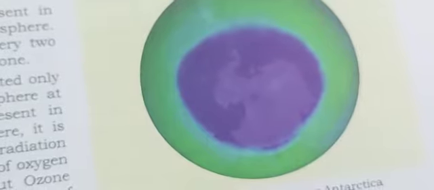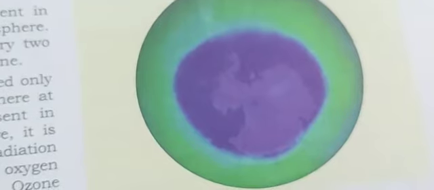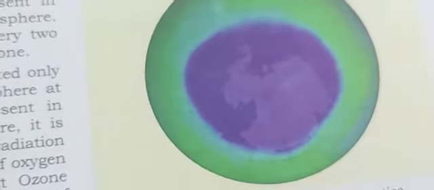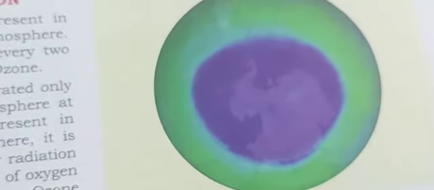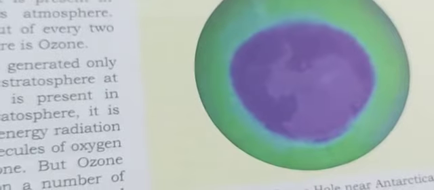Subsequently, much scientific research has been going on and annual data is being maintained, and efforts by almost every country are being made to reduce the breaking down of ozone molecules. Many chemicals, namely chlorine and bromine, are thought to be the cause of depletion of the ozone layer. So the two chemicals, you just remember the names, chlorine and bromine, are banned. They are banned because it is thought that they cause the depletion of the ozone layer.